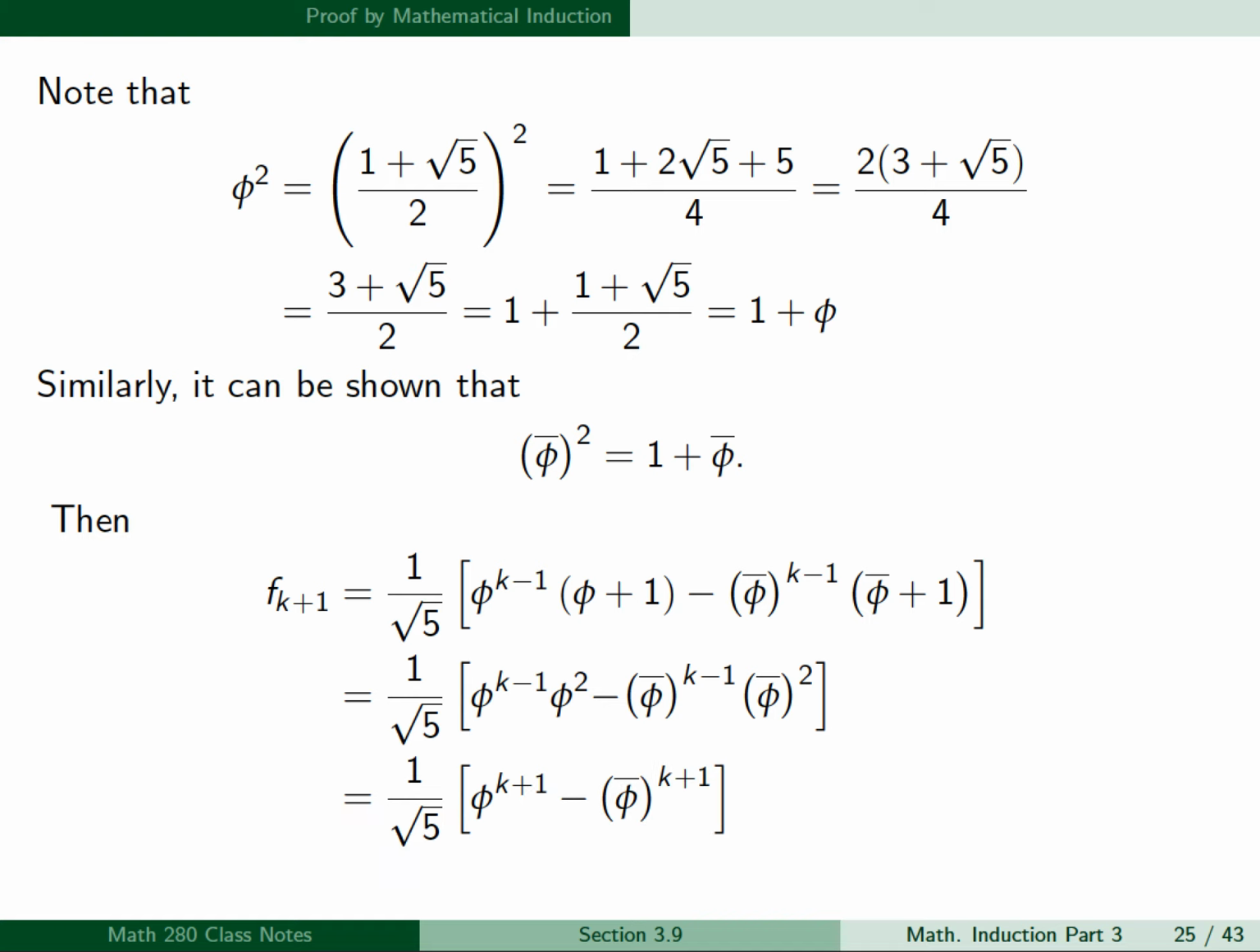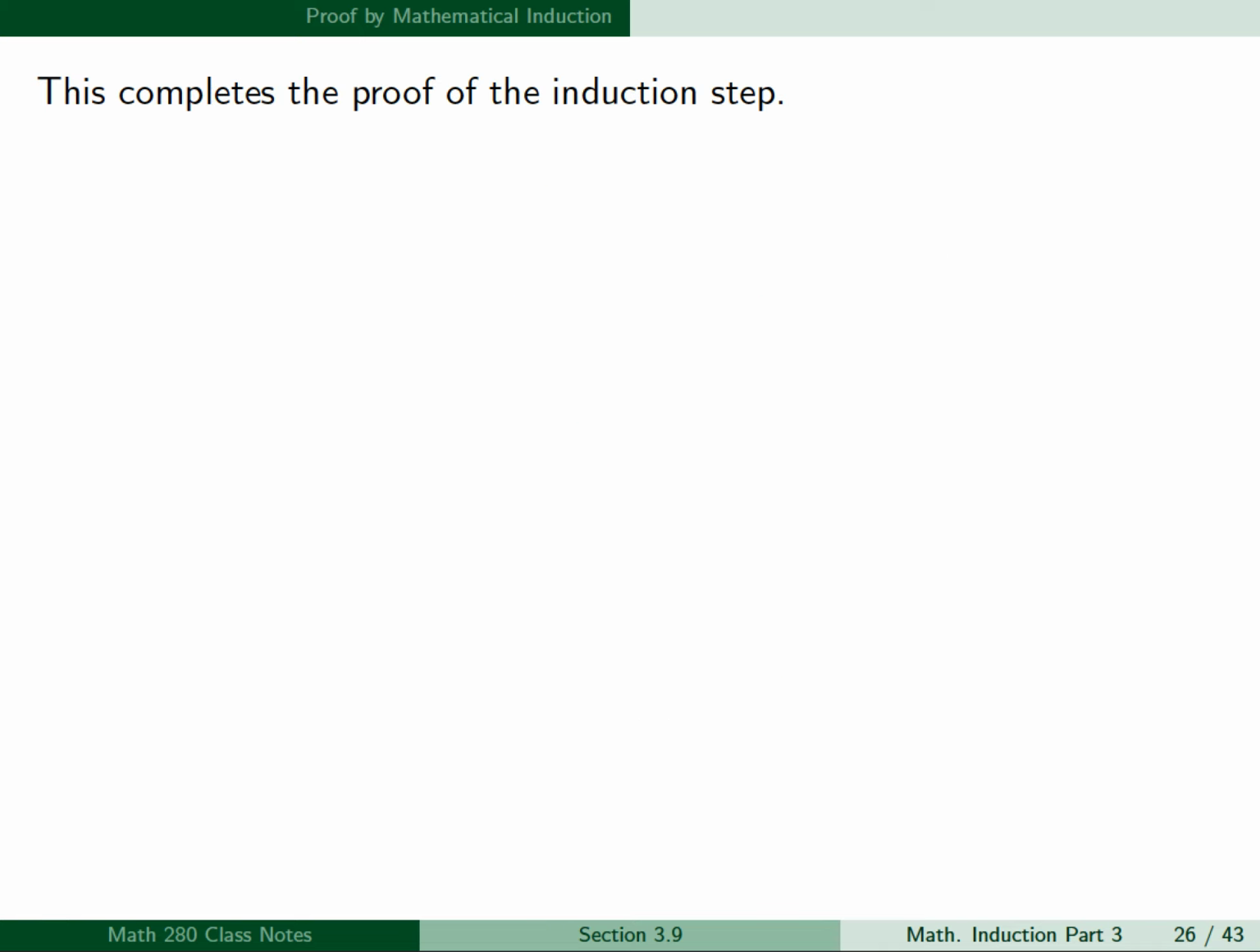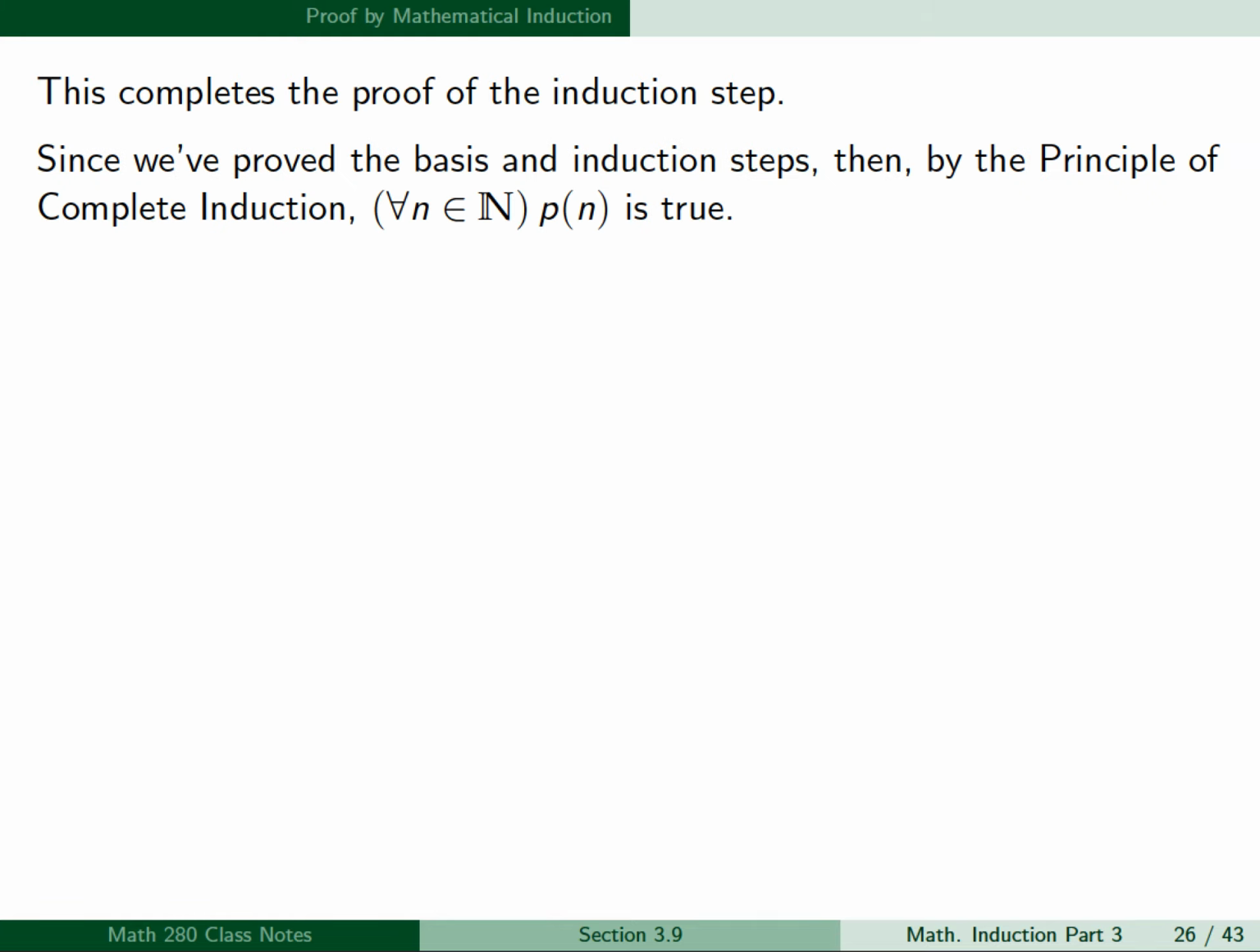And so we obtain f sub k plus 1 equals 1 over square root of 5 times phi to the k plus 1 minus phi bar to the k plus 1. And this is what we're trying to show for P of k plus 1. So this proves P of k plus 1 in this case. And so this completes the proof of the induction step. And since we've proved the basis and induction steps, then by the principle of complete induction, for all n, P of n is true.